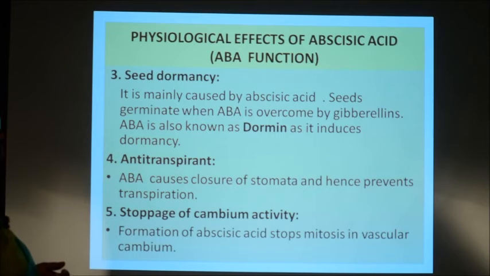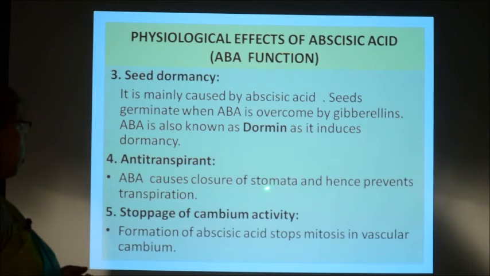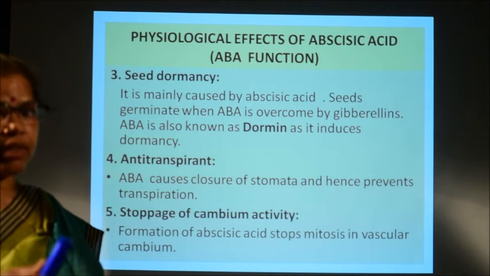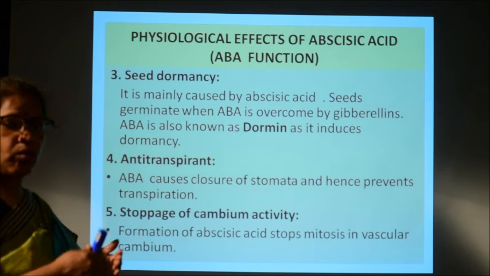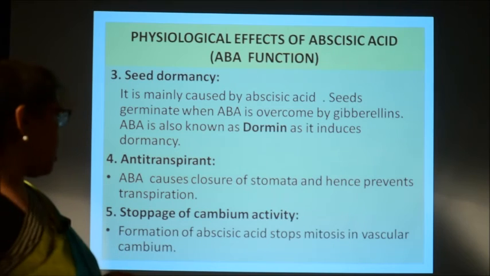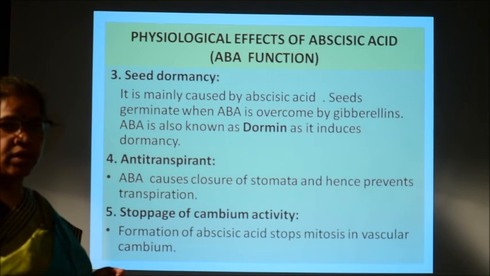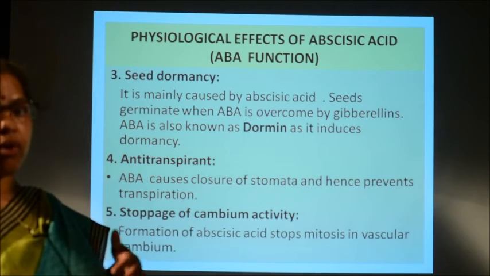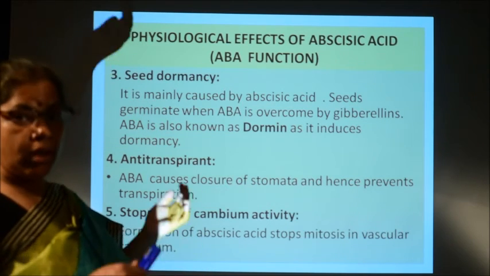Abscisic acid also acts as an anti-transpirant, because it causes the closure of stomata. Through stomata, water is transpired or evaporated in the transpiration process. If stomata are closed, there will be no transpiration, and stomata closure occurs due to ABA, or abscisic acid, because it induces potassium ions to efflux out of the guard cells, and the osmotic pressure of the guard cell